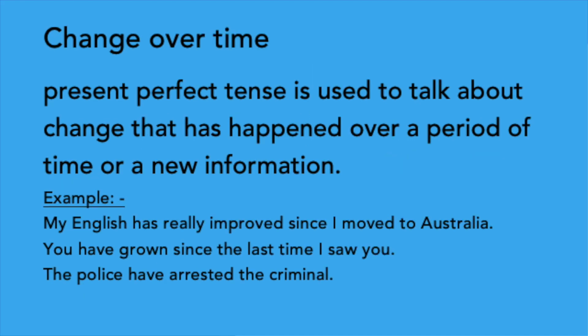Next one is change over time. It's used to talk about change that happened over a period of time or a new information. For example, my English has really improved since I moved to Australia. From this sentence, we can understand that a change has happened over a period of time. He was not having proficiency in English, but when he moved to Australia, his language improved. A change happened.